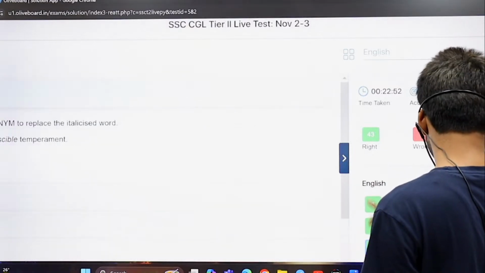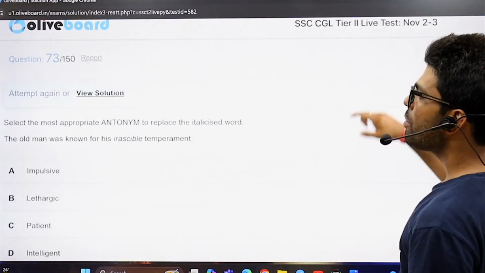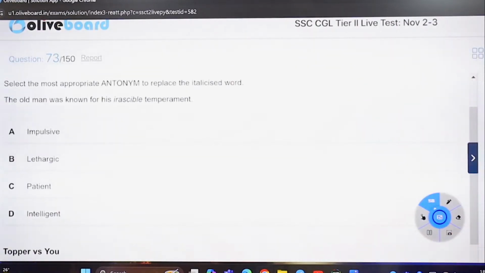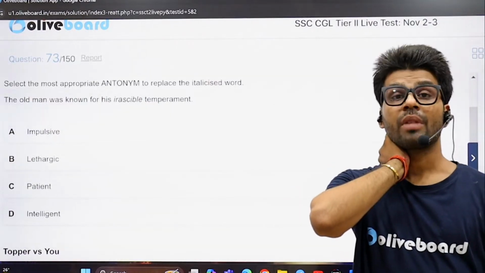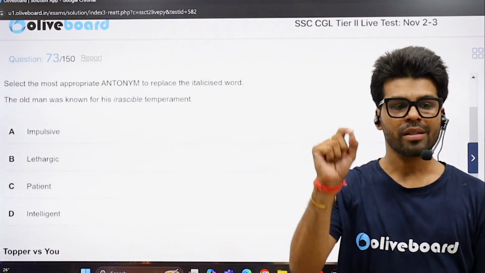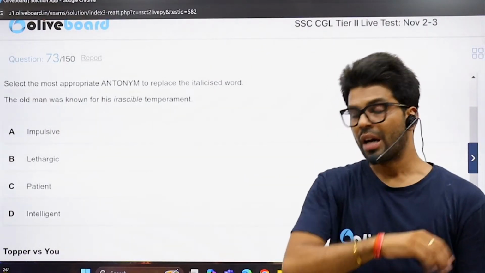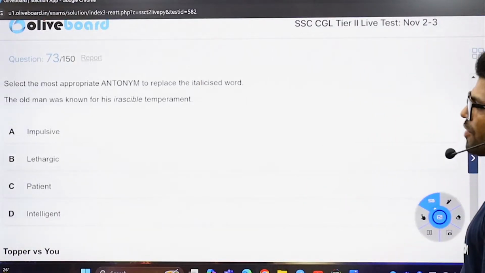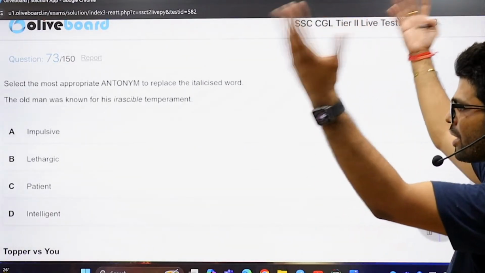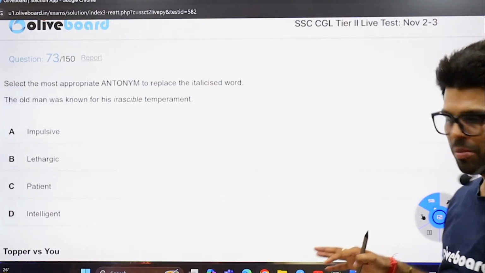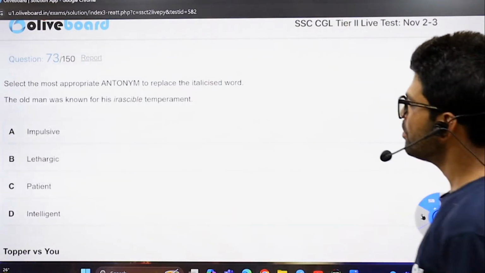Okay, next. The old man was known for his irascible temperament. You can get this from the sentence also. Irascible is the one who gets easily angry. So the opposite of irascible, the one who gets easily angry, is going to be someone who is cool, calm, composed, and something such. Impulsive.